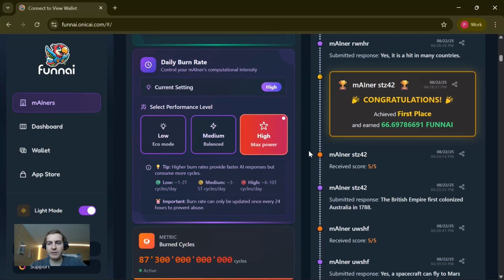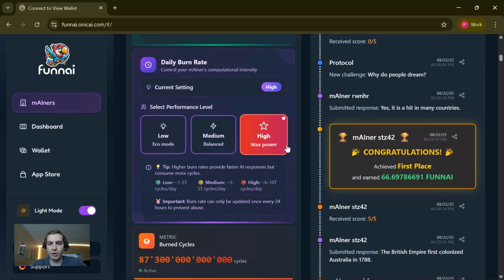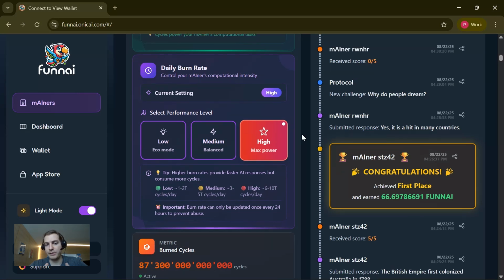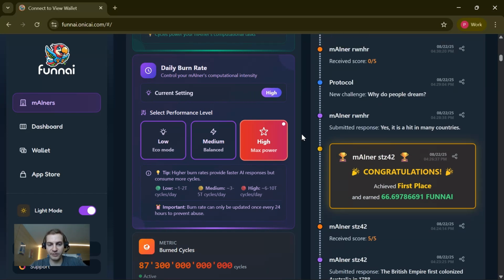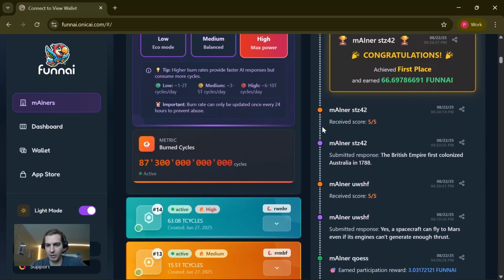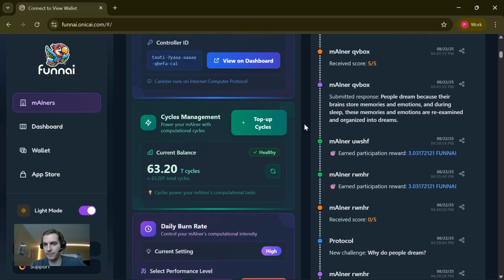You have the setting on how many cycles it burns per day. 3 options here with different amounts of cycles being burned per day. And again, this basically means how many challenges per day does your miner participate in, and an overview how many cycles it has burned in total.